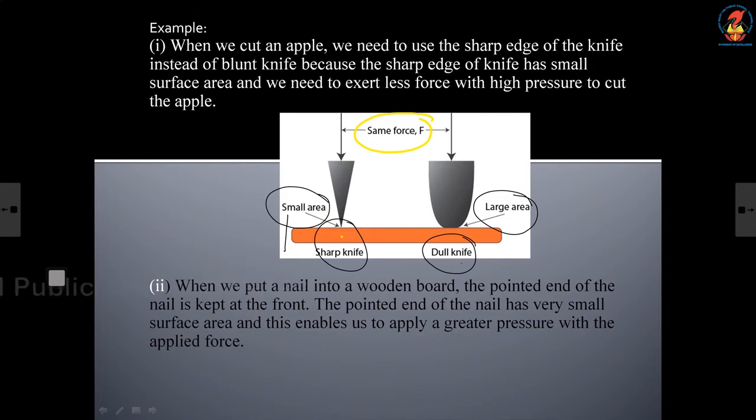So, we can easily cut anything with a sharp knife. When we cut an apple, we need to use the sharp edge of a knife instead of the blunt knife. The sharp edge has a small surface area, so we need to exert less force with high pressure to cut the apple. When we put a nail into a wooden board, the pointed end of the nail is kept at the front. The pointed end has a very small surface area, and this enables us to apply a greater pressure with the applied force.